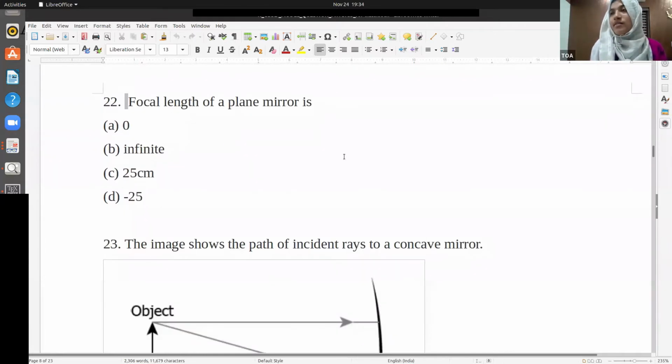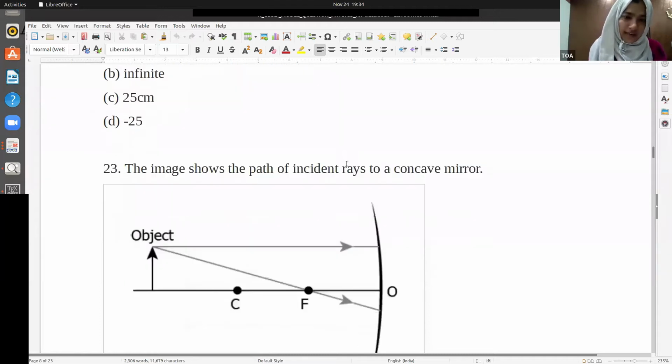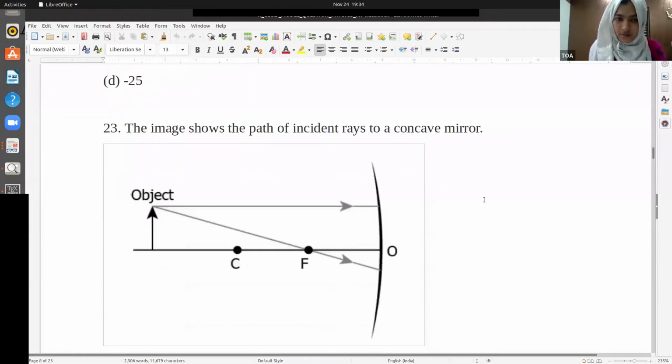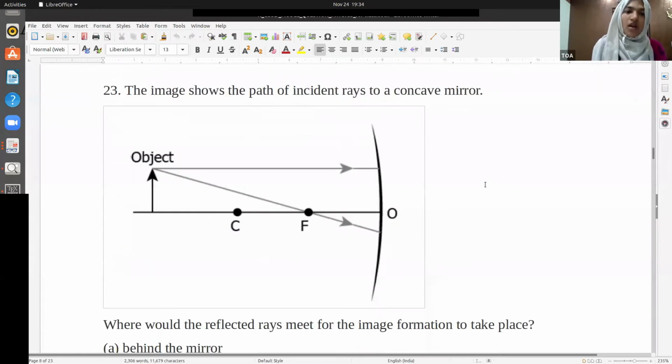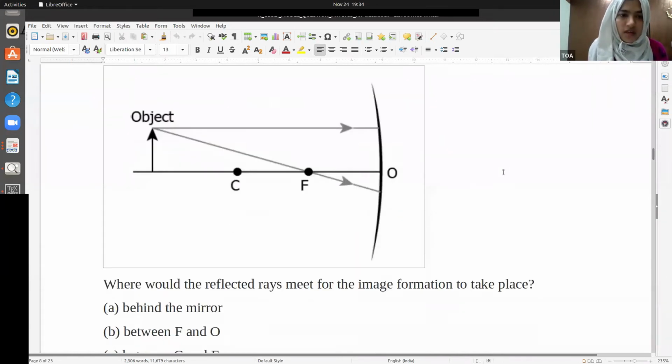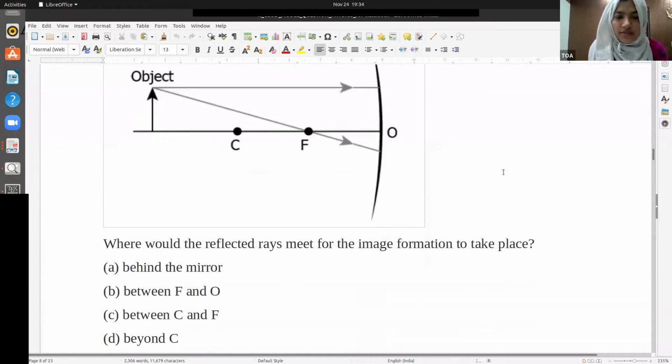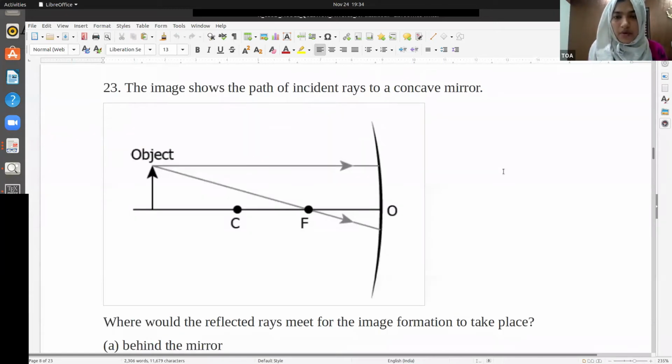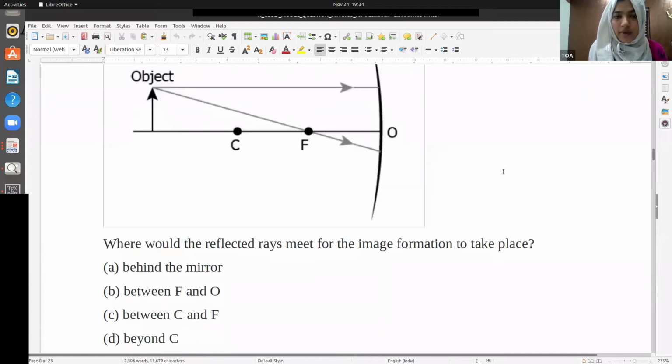Actually, what is the focal length? Okay, one moment. I can tell you something from this figure. The image shows the path of incident rays to a concave mirror. Where would the reflected rays meet for the image formation to take place? This is a concave mirror. If you see the shape, you can understand this is a concave mirror.